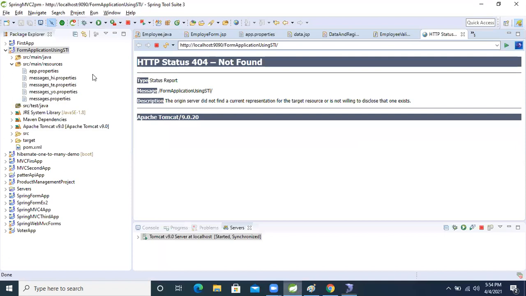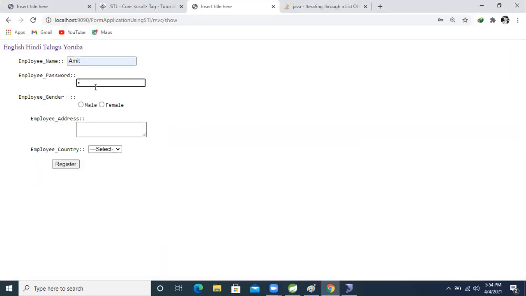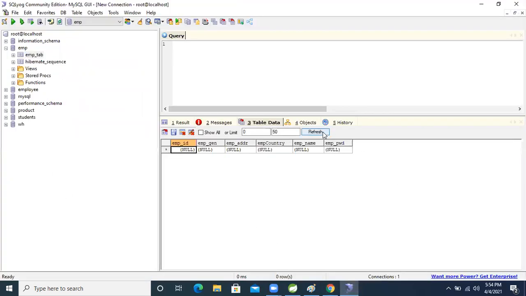Here I'm taking Amit, password, mail something, and India. One data is stored here. Refresh this one. Yes, one data has come now.